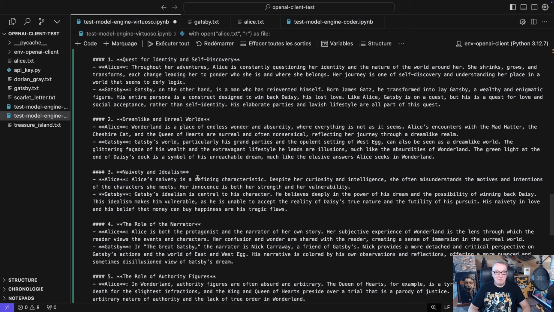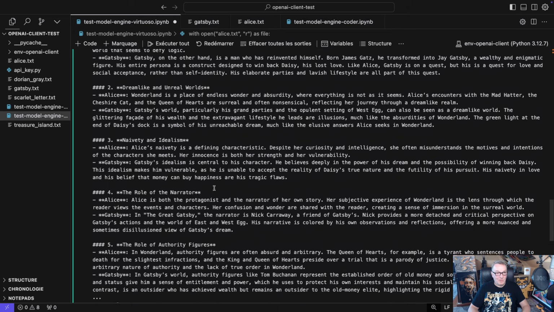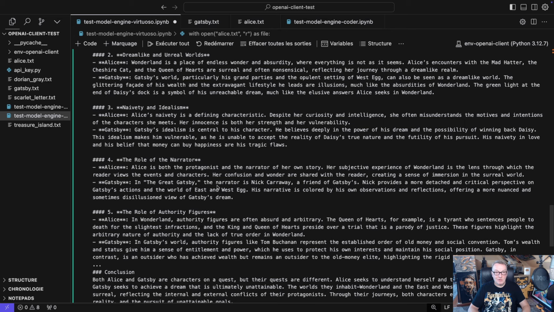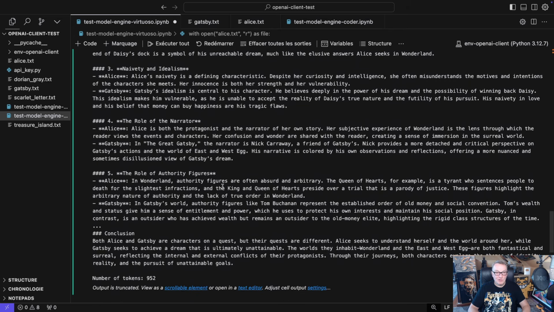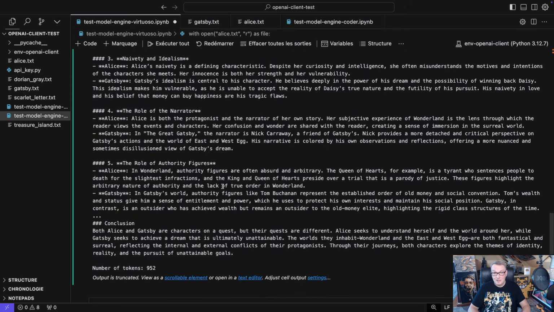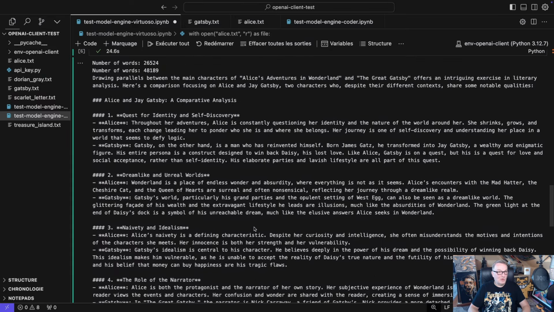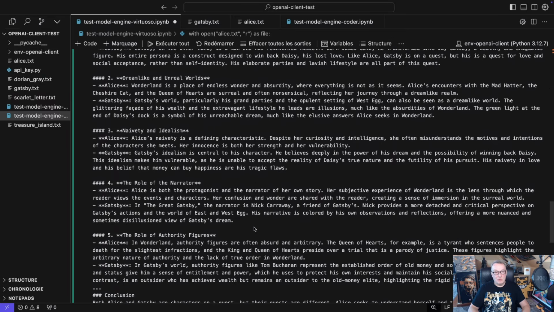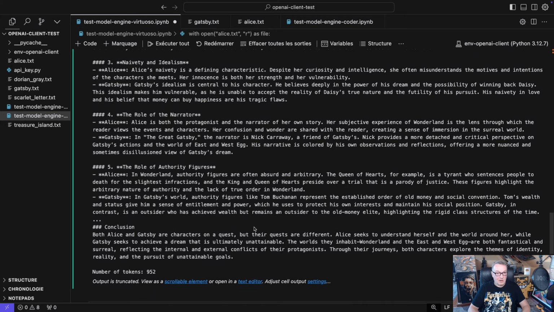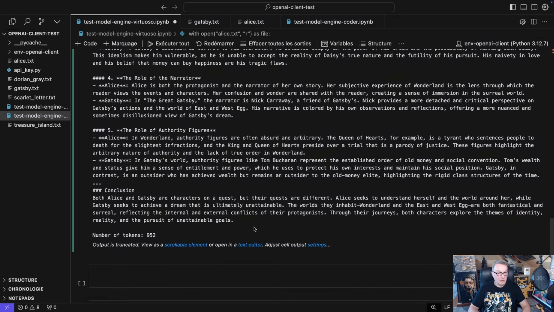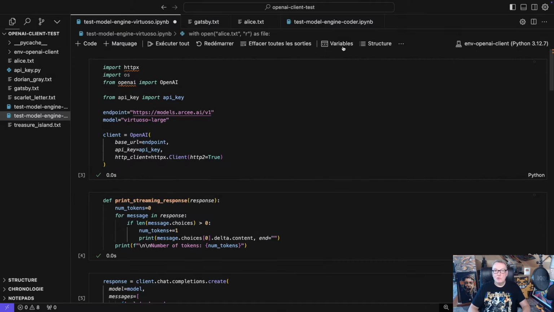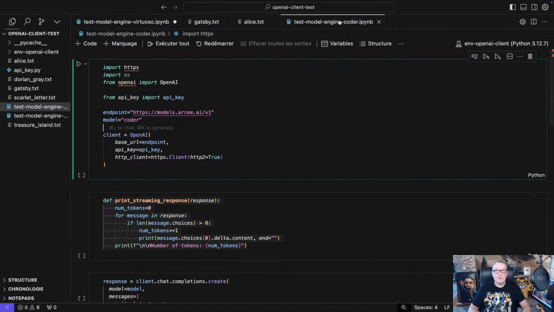Naivety and idealism. The role of the narrator. The role of authority figures. Okay, well, again, that's probably worth a read, and I just took those books from my collection, so I didn't know you would find something really interesting. But there you go. Again, you can see the speed in prompt processing and the speed in generation, and how articulate the model is. Okay, why don't we try Coder?